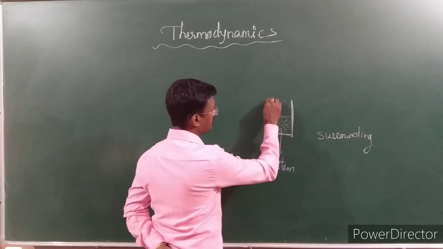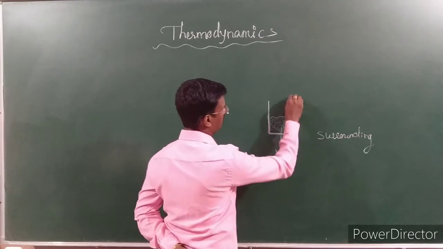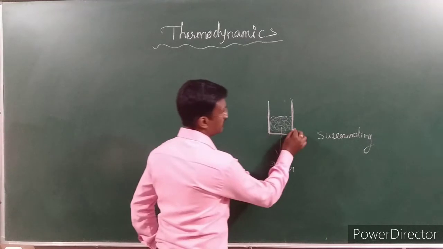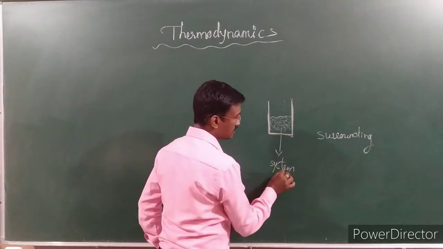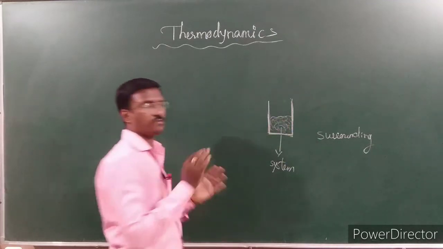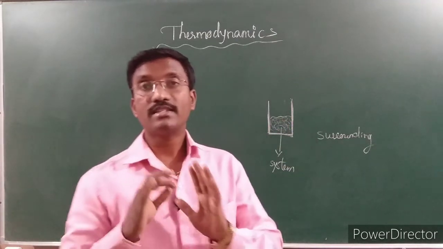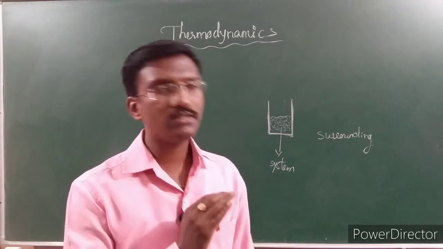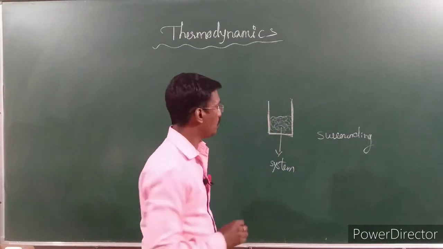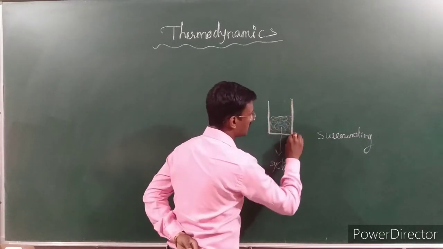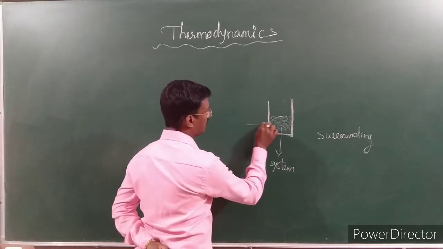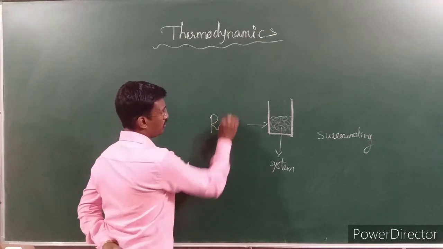Here, can you see this beaker? It is just like a glass. Inside the glass, the system is there. Outside the glass, whichever air or materials or space are there, we are going to call that the surrounding. The surrounding is nothing but everything apart from the system. Here we are going to call this the boundary. We can touch this one, so this is called a real boundary.